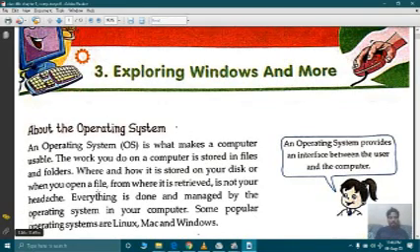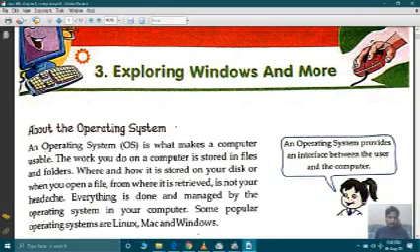computer system. An operating system is what makes a computer usable. The work you do on computer is stored in files and folders. Where and how it is stored on your disk, when you open a file, from where it is retrieved is not your headache. Everything is done and managed by the operating system in your computer.